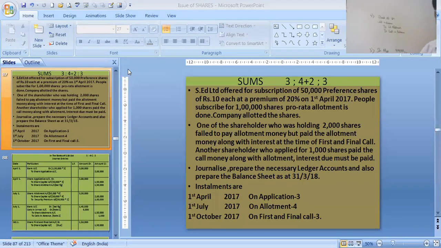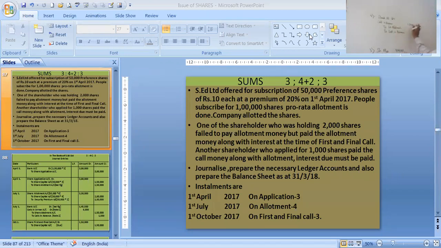First of all, you remember that whatever is debited, that only will be credited. How much have we debited? Allotment we have debited 3 lakhs, and we have credited, remember? The first entry which we have credited was, first entry we have debited is 3 lakhs and credited 1 lakh 50,000 before this entry. So we have to credit again 1 lakh 50,000.